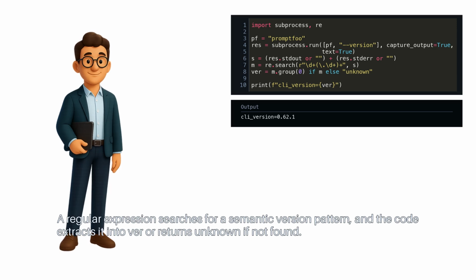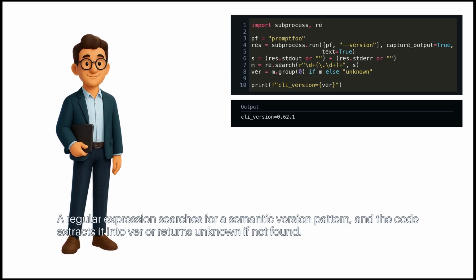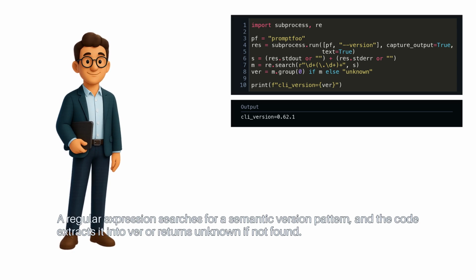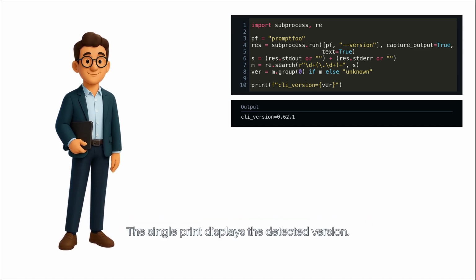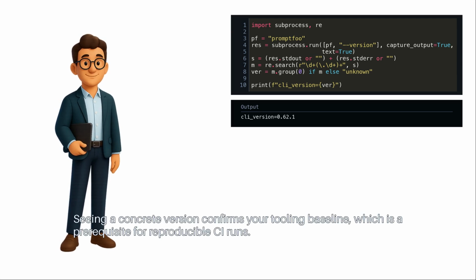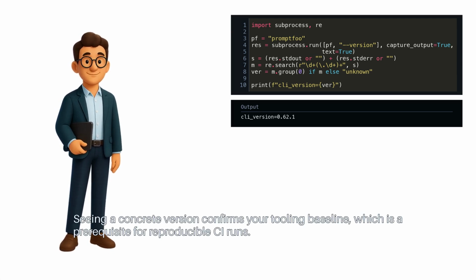A regular expression searches for a semantic version pattern, and the code extracts it into ver, or returns unknown if not found. The single print displays the detected version. Seeing a concrete version confirms your tooling baseline, which is a prerequisite for reproducible CI runs.